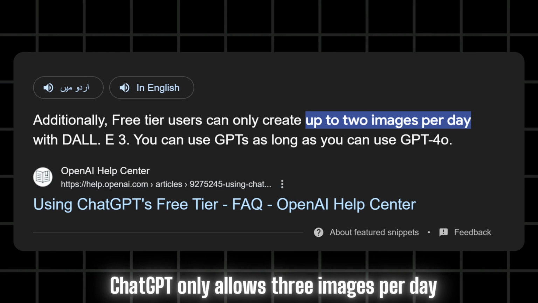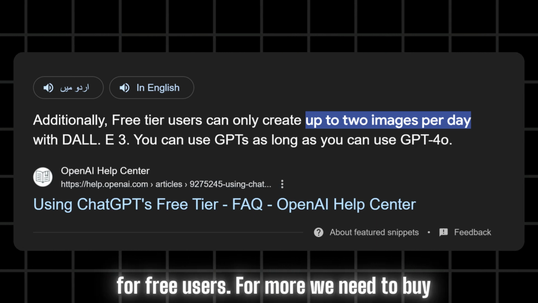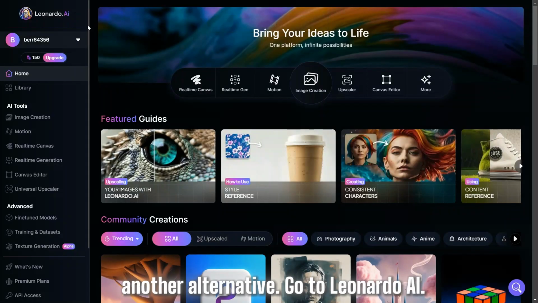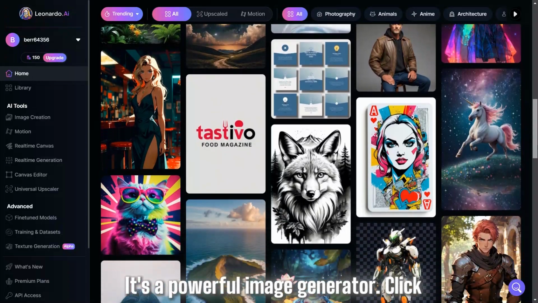But ChatGPT only allows 3 images per day for free users. For more we need to buy its subscription. Don't worry, I have another alternative. Go to Leonardo AI, it's a powerful image generator.